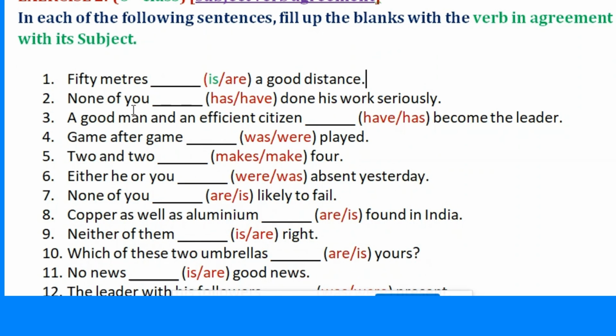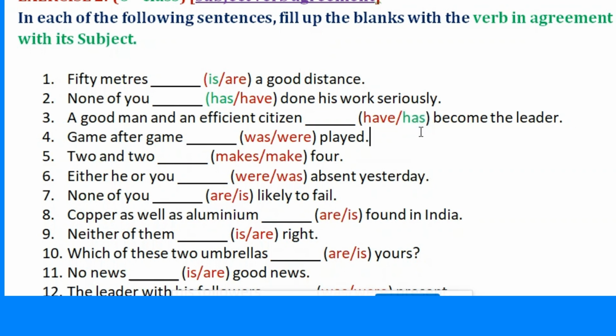Explanation: none can be singular or plural, but in this context it means not one, which is singular, so we use has. 3. A good man and an efficient citizen has become the leader. Explanation: here, although there are 2 subjects connected by and, they refer to the same individual. Hence, we treat it as singular and we use has.